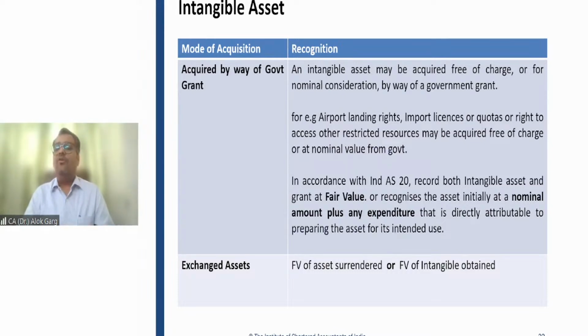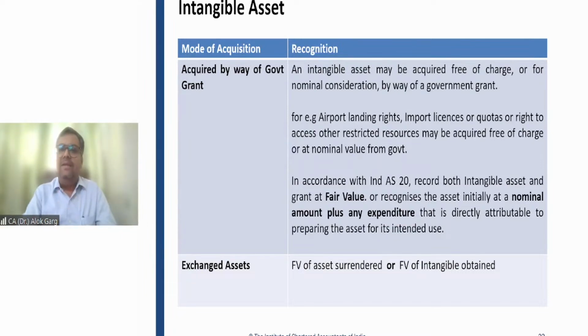Okay. Or the government will say that if you install the plant in our area, we will give you free import licenses. Normally, these licenses have a cost, but we will not charge you, or will provide them at a concessional rate. Or I'll give you quota or any rights to access other restricted resources. For example, mining rights. I'll give you free of cost mining rights.